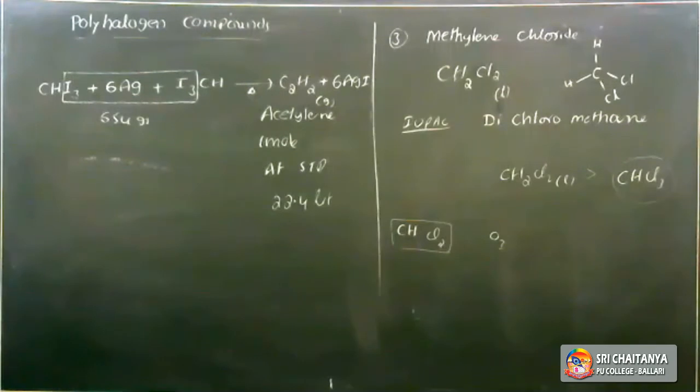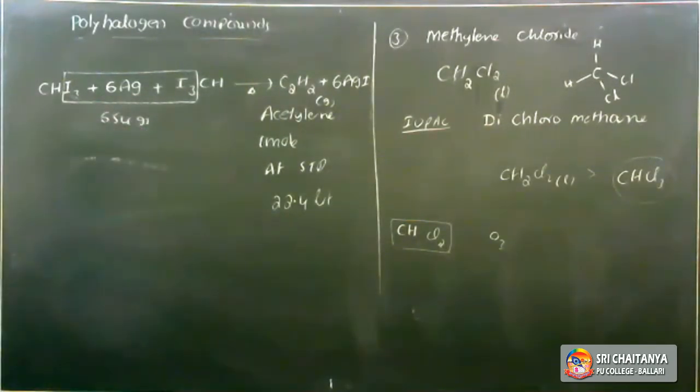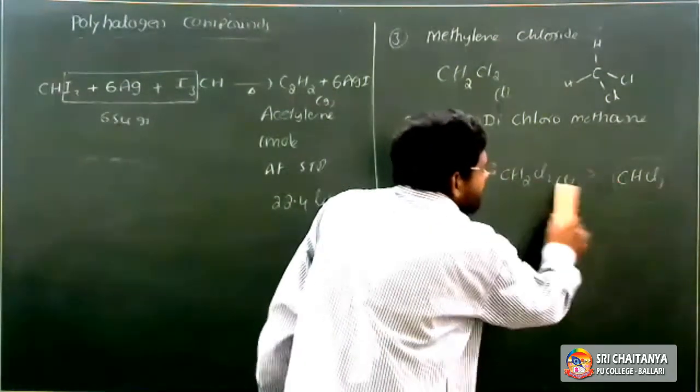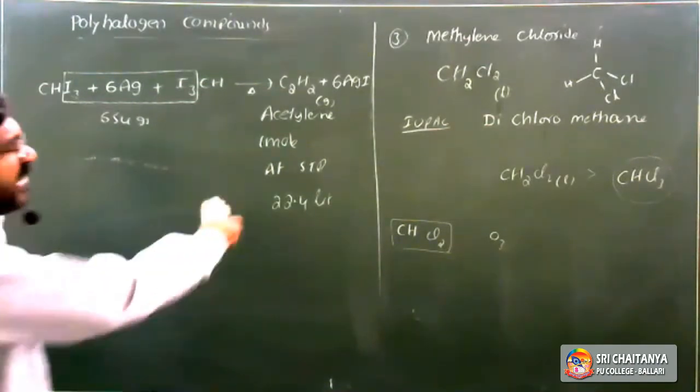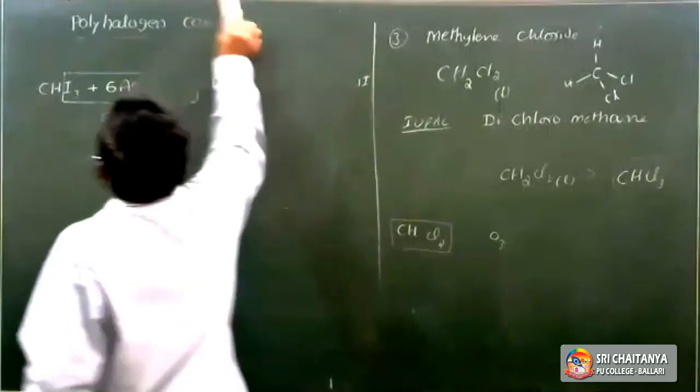So methylene chloride, what is the IUPAC name? Dichloromethane. It is in a liquid state and widely used as a solvent, also for metal cleaning, finishing solvent and degreasers. Next, it is less toxic as compared to chloroform. Hence, instead of chloroform, dichloromethane is widely used as a solvent. Next one, what are the side effects?